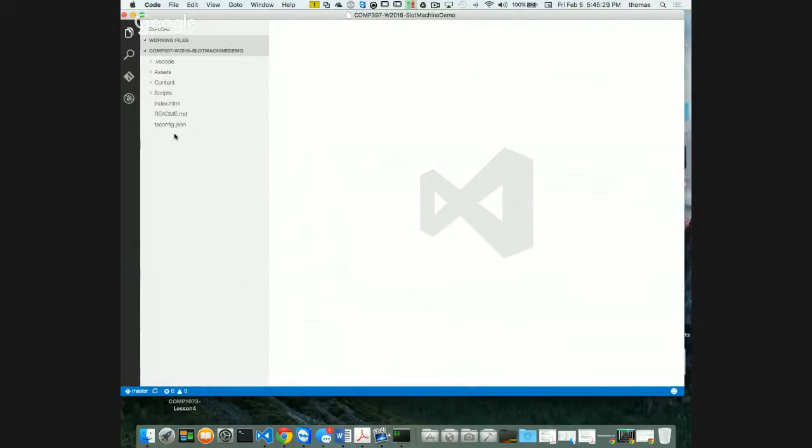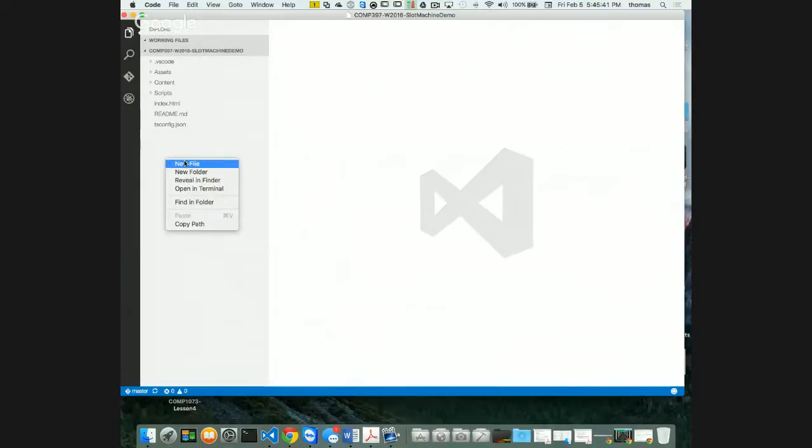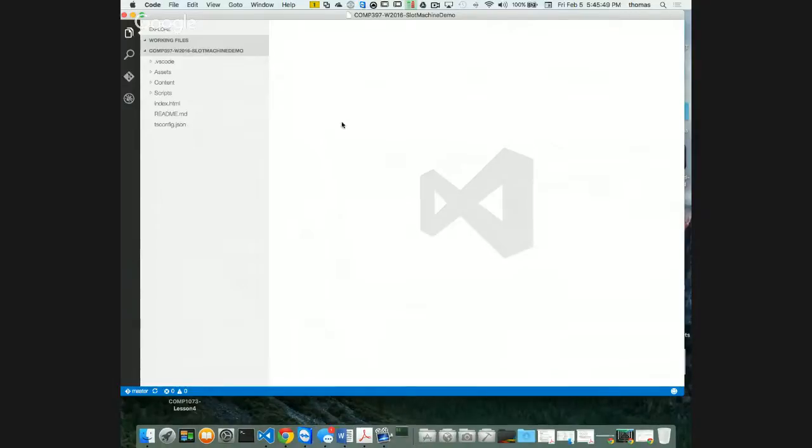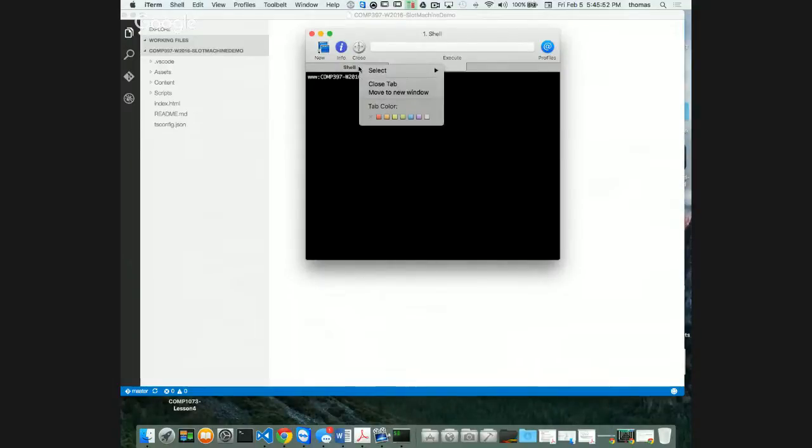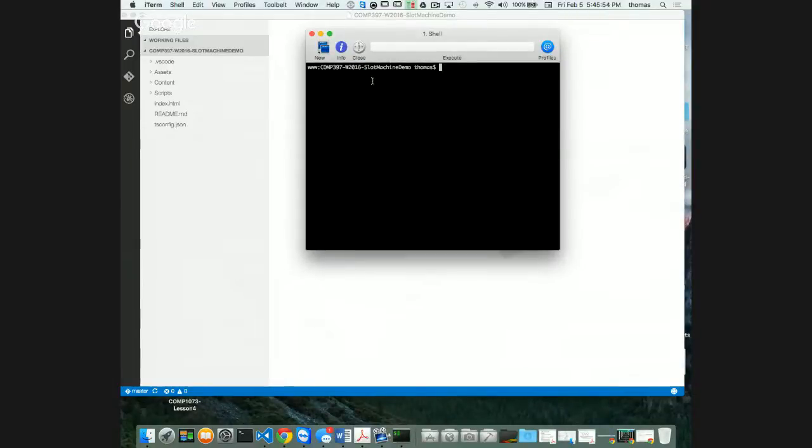So I'm going to right-click down here below the tsconfig.json file, and open up in terminal or in command prompt, right? And I need to get rid of it. Now for you, you might be better doing it if you're a Windows user in Windows Explorer. Get rid of the .git that exists. When it goes to reveal in or open in command prompt, for me, locally on the Mac or Linux machines,